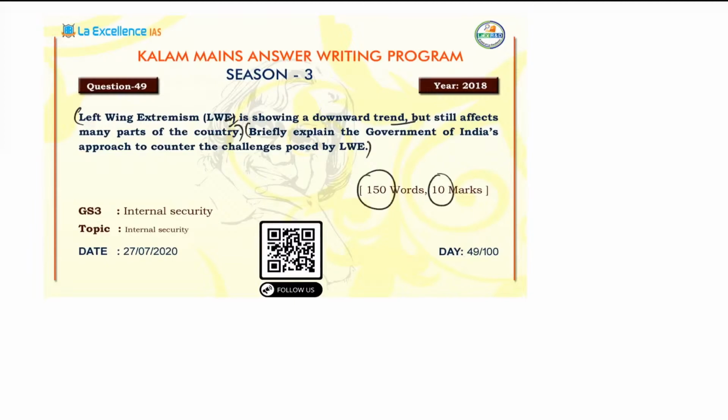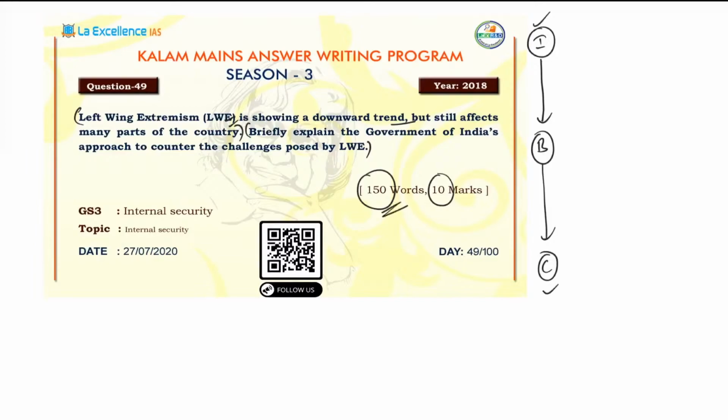So typically you'll be given around 2 pages to answer this question. The usual format that we follow is the introduction, body, and conclusion format. These three things have to be definitely there in your answer. The length of the introduction and the conclusion depends on the word limit.